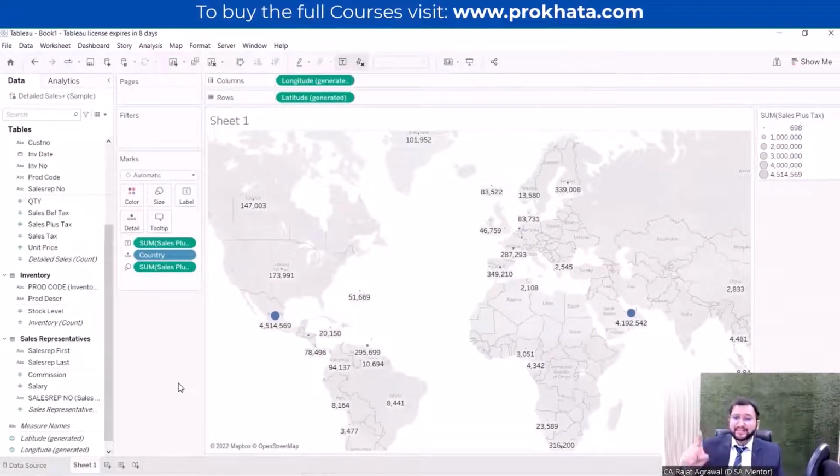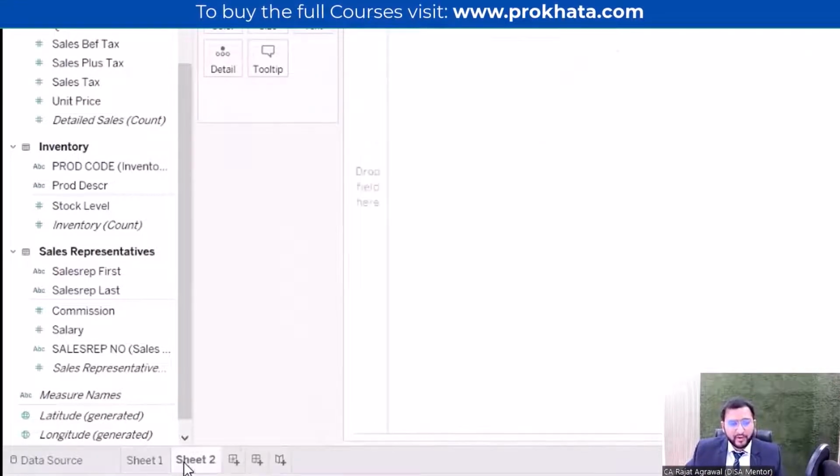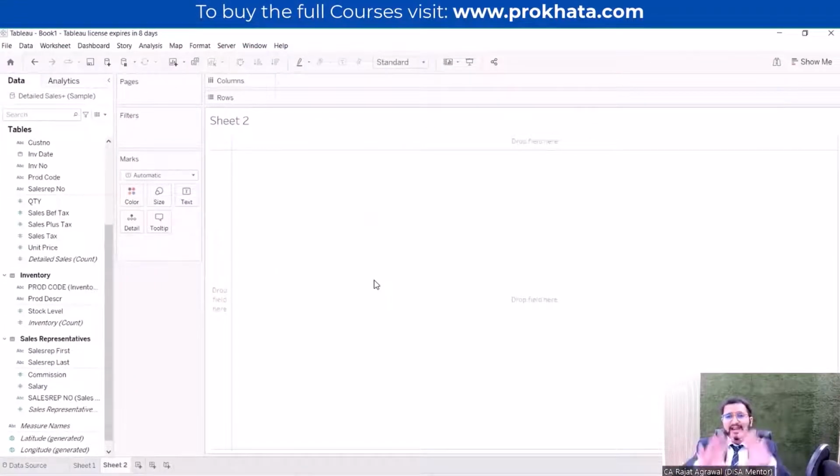Like in Excel, if you want to make another data analysis, you just click on the add sheet option. Here also there is an option of new workbook. As soon as I click on new workbook, I will get another window. This is not a pivot table window, but to relate it to Excel, I am saying this. So you can see another visualization window has opened.